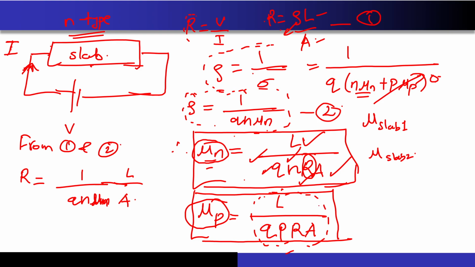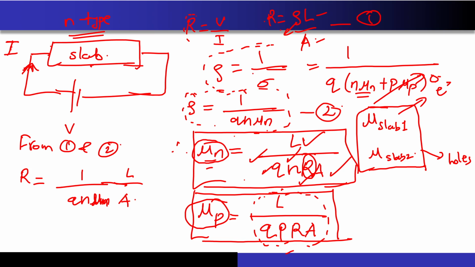Now if you compare these two, the first thing to note is that in slab 1, the majority carriers may be electrons, and in slab 2, the majority carriers will be holes. Now this is the question for you guys.